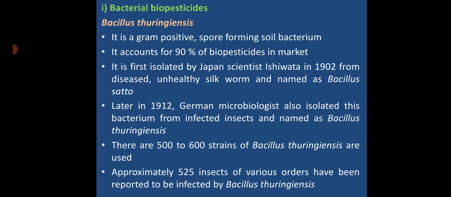This is the main reason for using this organism to produce a variety of biopesticide products, because about 525 insects which infect commercially cultivated plants are affected by this single species of bacteria. That's why we are using it more and more.